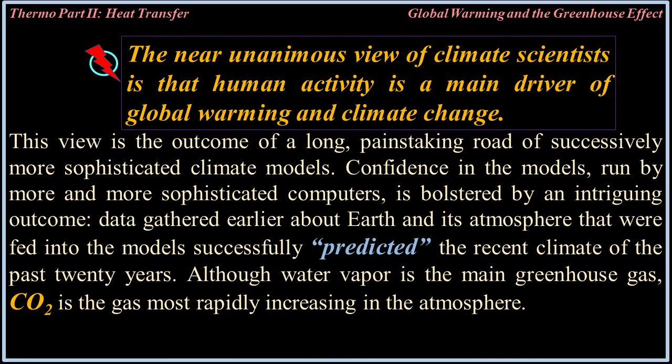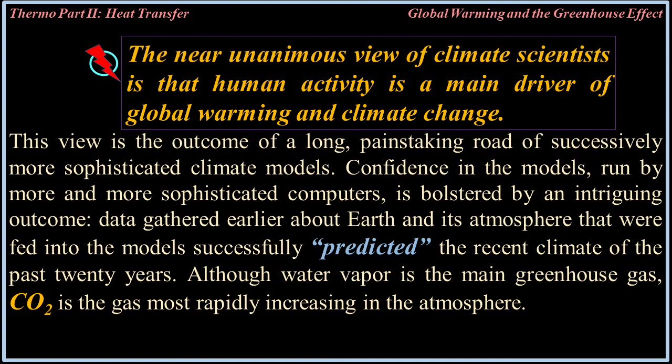The near unanimous view of climate scientists is that human activity is a main driver of global warming and climate change. This view is the outcome of a long, painstaking road of successively more sophisticated climate models. Confidence in the models run by more and more sophisticated computers is bolstered by an intriguing outcome.